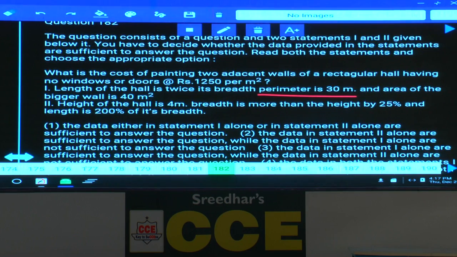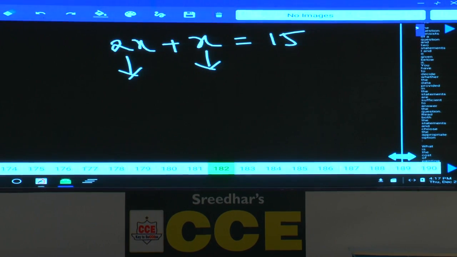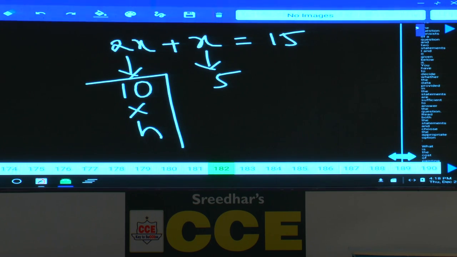Yes. And then the area of the bigger wall is 40. See, for a rectangle, which will be more, length or breadth? Right. From this, 3x is equal to 15, x is equal to 5, 2x is equal to 10. Now you know length. Length into height, 10h will give you the area of the bigger wall.